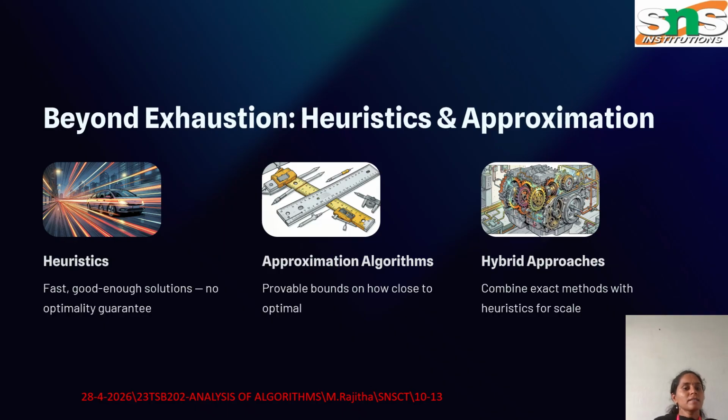So, beyond exhaustion: heuristics and approximation. One approach is heuristics. Heuristics provide good solutions quickly but do not guarantee the best solution. Another approach is approximation. These algorithms provide solutions that are close to optimal with a mathematical guarantee. The third approach is hybrid. For example, a heuristic may first identify promising regions and then branch and bound may search within those regions.